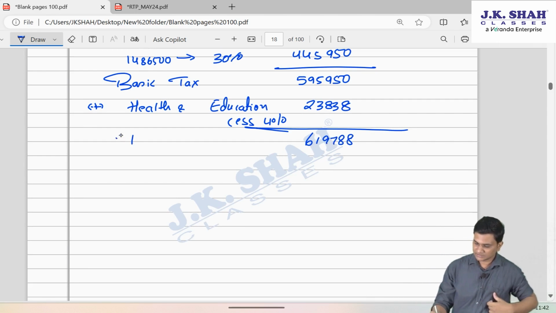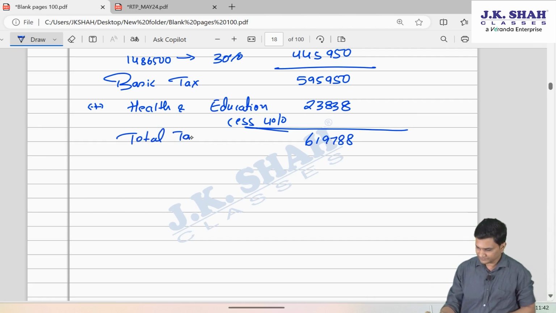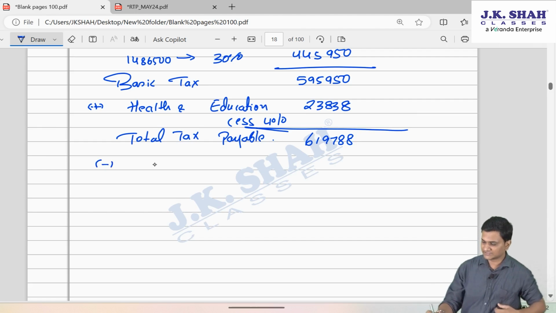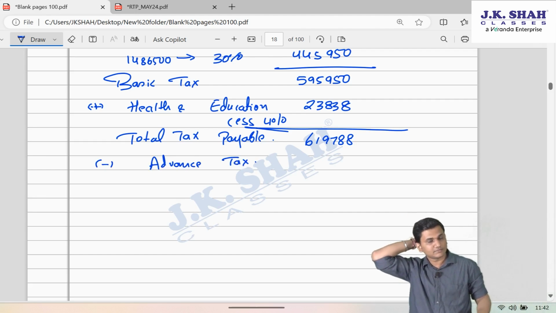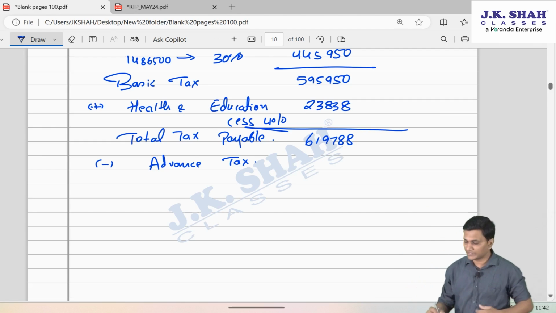Now, since this is the total tax payable, and since he has already paid some advance tax, you would have noticed that in the question, while calculating that PGBP income, there was an advance tax paid of 1 lakh rupees. We can subtract that.